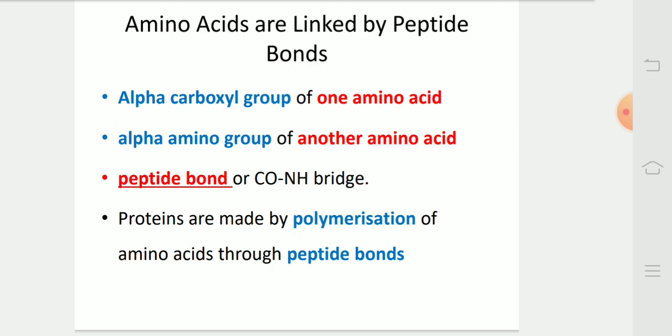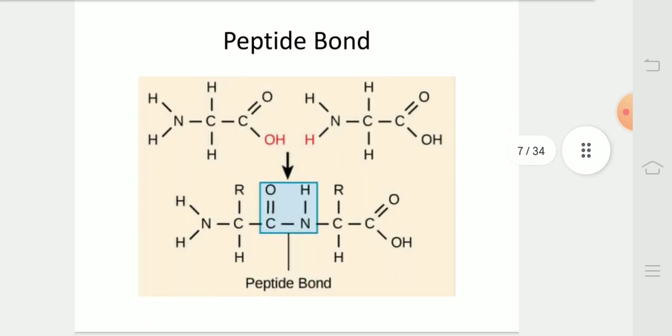Amino acids are linked by peptide bonds. The alpha carboxyl group of one amino acid reacts with the alpha amino group of another amino acid to form a peptide bond, or CONH bridge. Proteins are made by polymerization of amino acids through peptide bonds. In this diagram, we can see that the carboxyl group of one amino acid reacts with the alpha amino group of another amino acid to form a peptide bond, or CONH bridge.